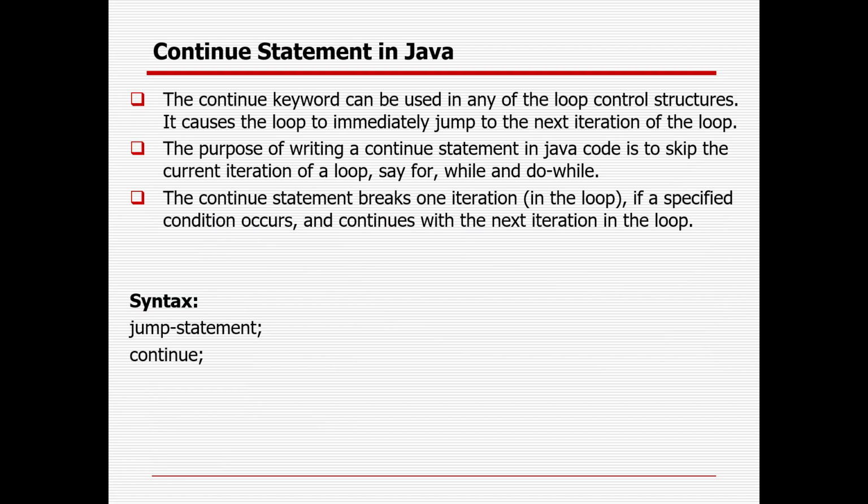Then there is another keyword available to control the loop, which is called the continue keyword. The continue keyword can be used in any of the loop control structures. It causes the loop to immediately jump to the next iteration of the loop. The purpose of writing a continue statement in Java code is to skip the current iteration of a loop, be it for, while, or do while. So it will only skip that part and go to the next one.